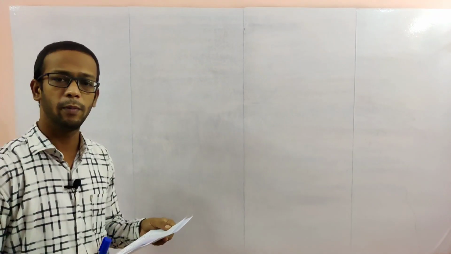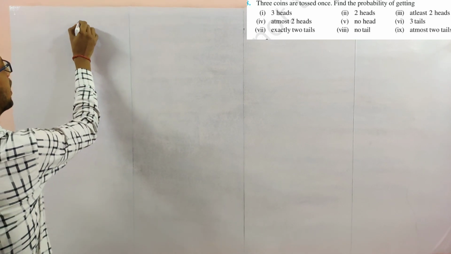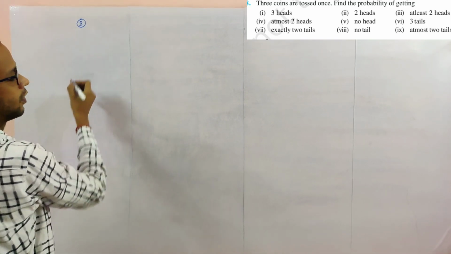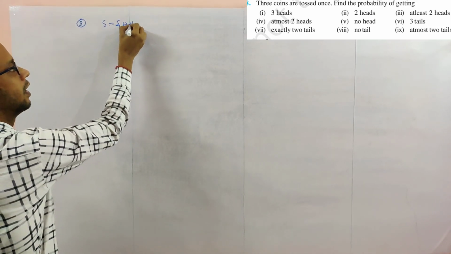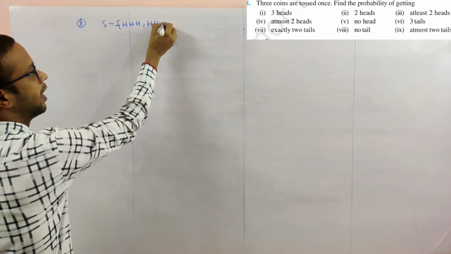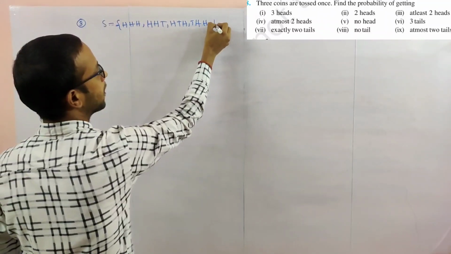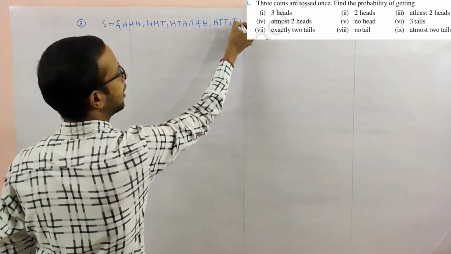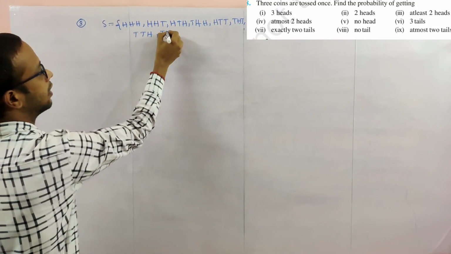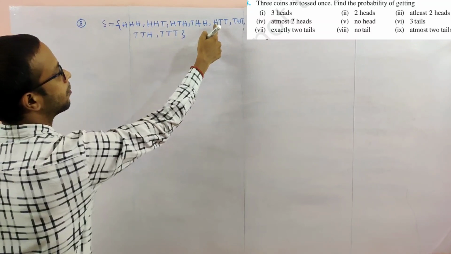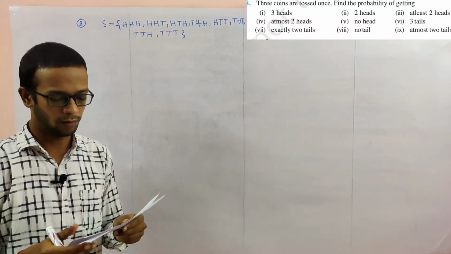Next, problem number 8. 3 coins are tossed once. So I am writing the sample space here. What is the sample space? Head, head, head; head, head, tail; head, tail, head; tail, head, head; head, tail, tail; tail, head, tail; tail, tail, head; tail, tail, tail. 3 plus 3 is 6, plus 2 is 8. Total 8 outcomes we will get.